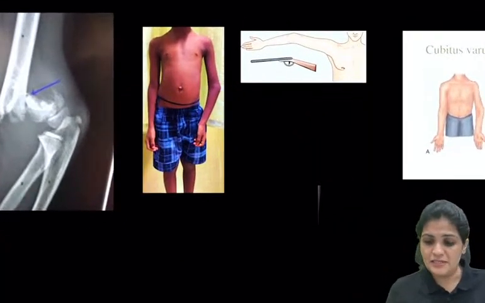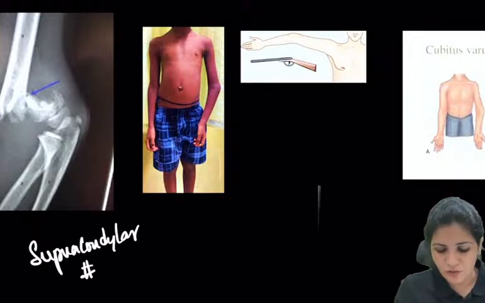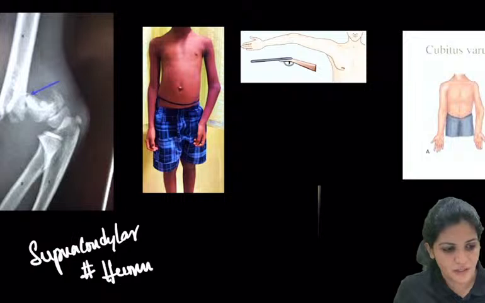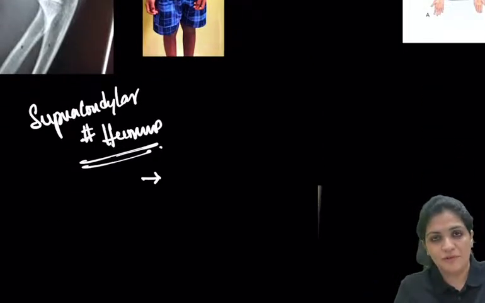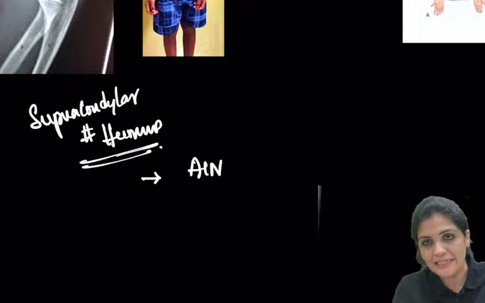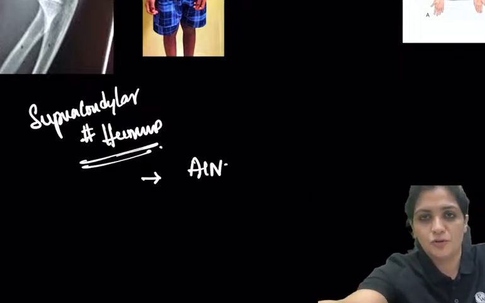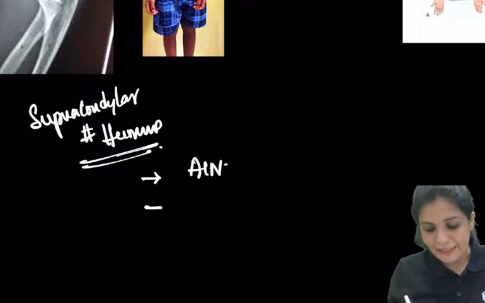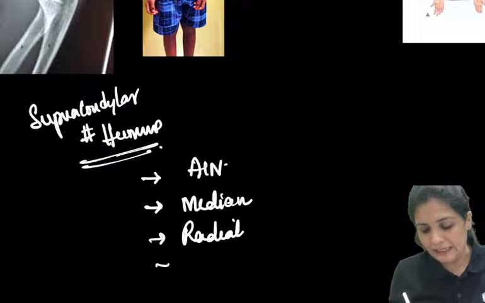Now, what is this? Again important, that is supracondylar fracture of humerus. In case of supracondylar fracture of humerus, the most important thing you have to remember is damage to the anterior interosseous nerve, mainly, followed by median nerve, followed by radial and ulnar nerve.